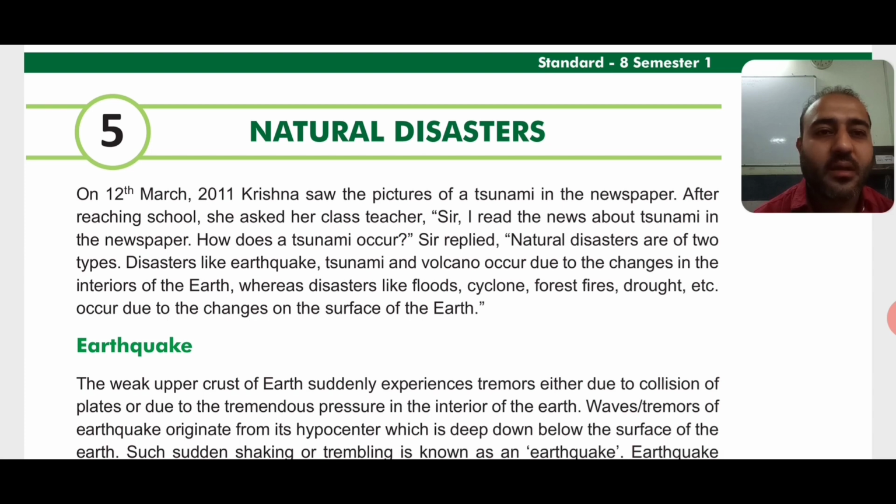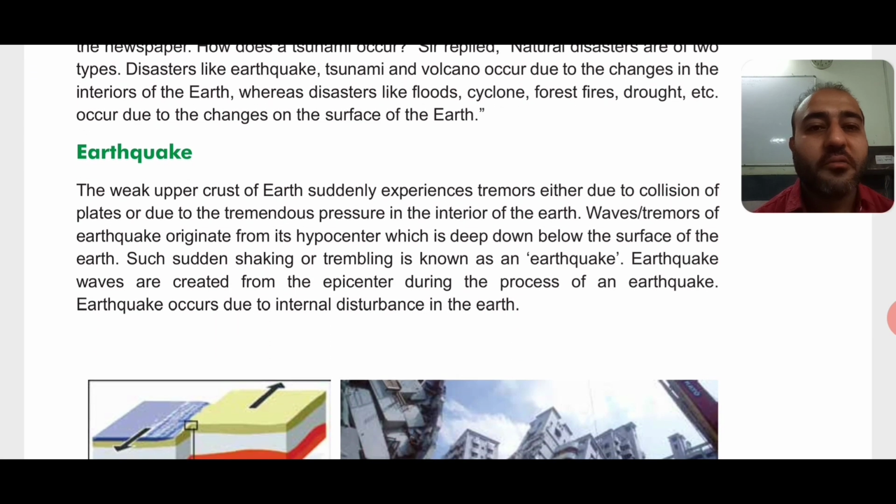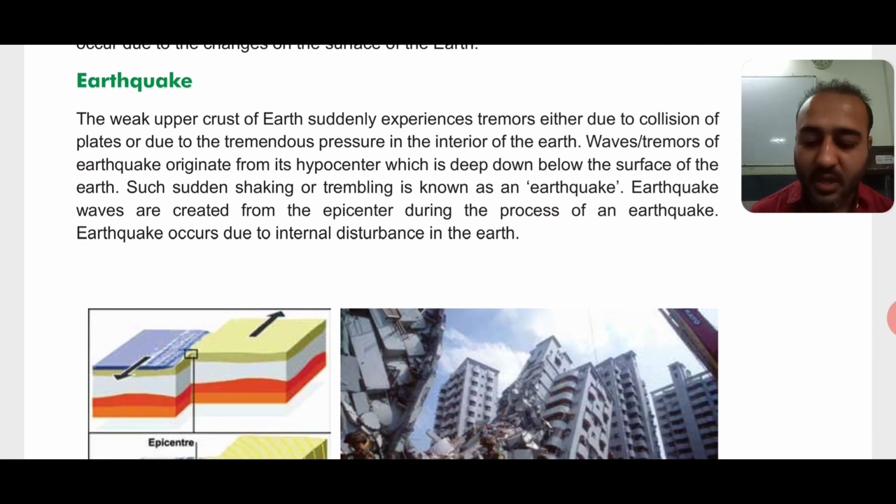So in our first part, we'll see the disasters which occur due to changes in the interior of the earth, and the first one is earthquake, right? So what is earthquake, students? The weak upper crust of earth suddenly experiences tremors. Now tremors means what? Tremors means shaking of the earth, right?